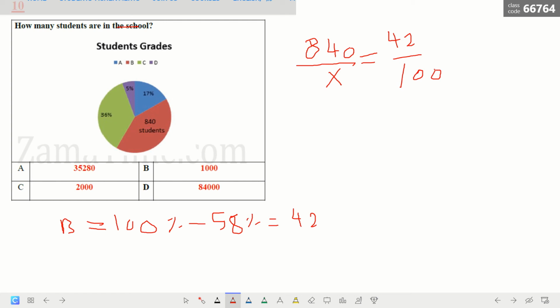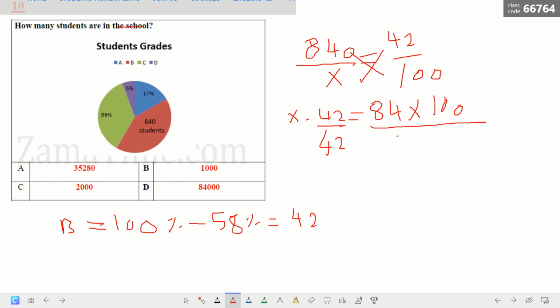Now to get x here, we have to cross multiply. I multiply x times 42 equal to 840 times 100. Then I divide both sides by 42.